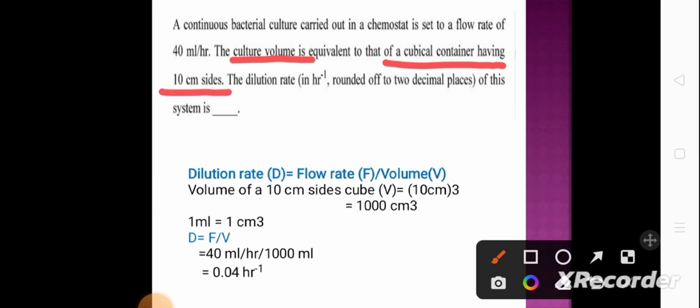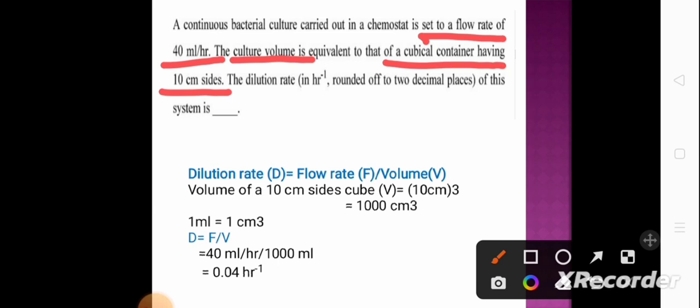So the volume of a cube with 10 cm sides is 10 cm cubed, that is 1000 cm³. As you know, 1 cm³ is equal to 1 ml. So the volume is equal to 1000 ml. Here it is also mentioned that the flow rate of the chemostat culture is 40 ml per hour.